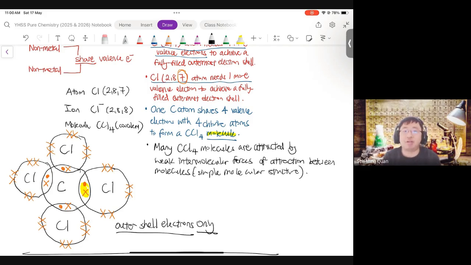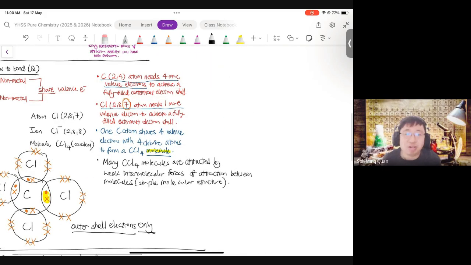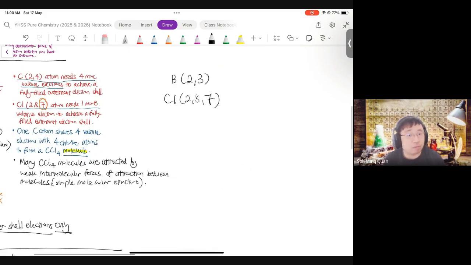Boron and chlorine, right? And these are the atypical, the not so usual dot and cross. Boron is 2,3, chlorine is 2,8,7. So by right, boron needs 5 more electrons. Indeed, it needs 5 more electrons, but it doesn't have so many to share. Covalent bonding is equal sharing, you know.